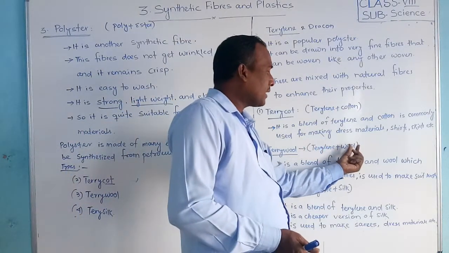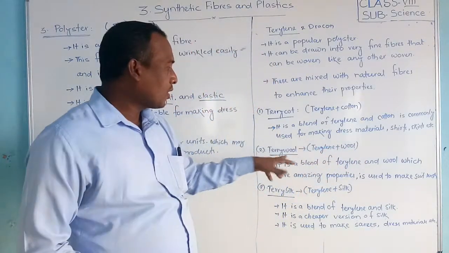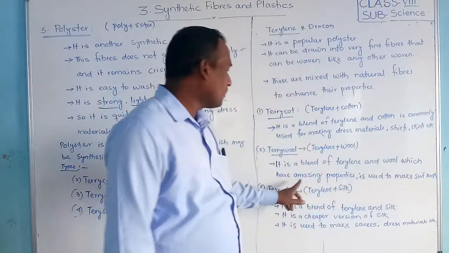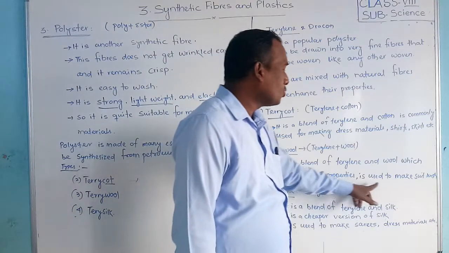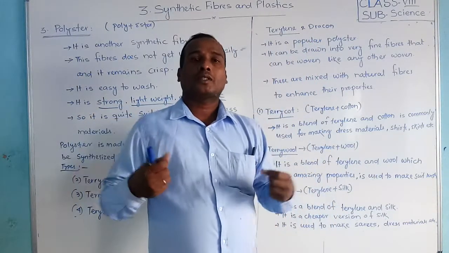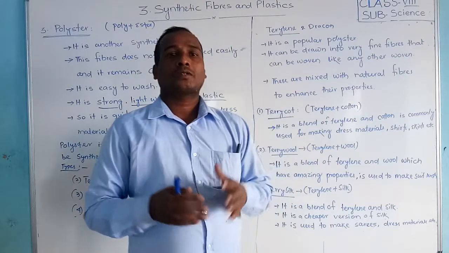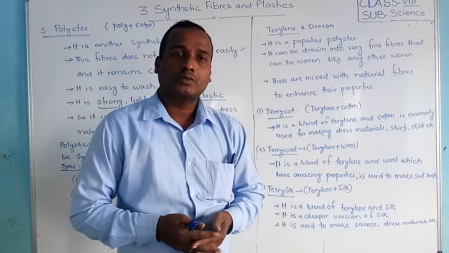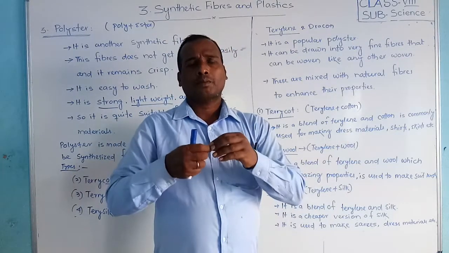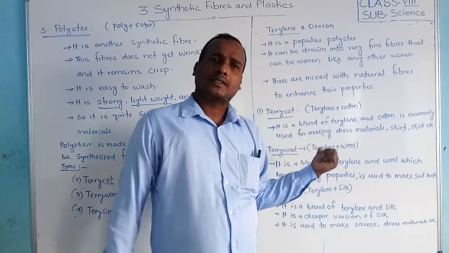This synthetic fiber and natural fiber are mixed, forming terrywool. It is a blend of terylene and wool with amazing properties, used to make suit lengths, sweaters, jackets and the like, for the winter season. That means we use these fibers for suit lengths.